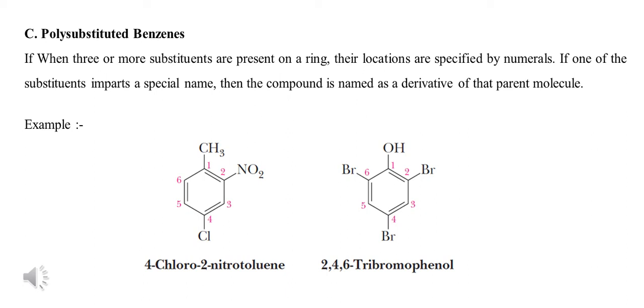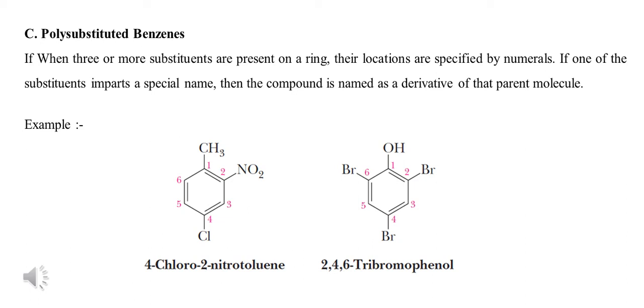In the case of a hydroxyl group it is phenol. In the case of amine, it is aniline. In the case of a carboxyl group, it is benzoic acid. In such a case, the compound is named as a derivative of that parent molecule, and the numbering should start from that special substituent.